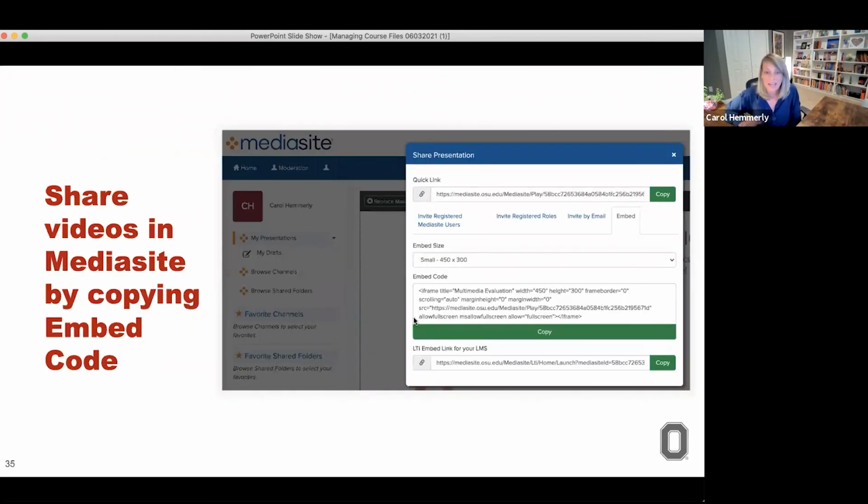And then the next thing that we were looking at here is how you're sharing videos in Carmen. Ideally, what you're doing when you're sharing a video in Carmen is you are not uploading the video into Carmen. We've already mentioned that you're uploading those videos into MediaSite. And then what you'd want to do in MediaSite is go to the share presentation link, which is showing on your screen right now. And in that share presentation link, sometimes instructors might want to just copy at the top where it says quick link and then paste that quick link code or HTML code into their Carmen page.